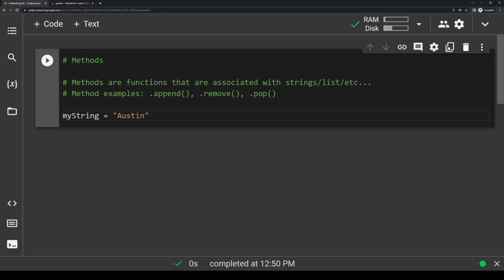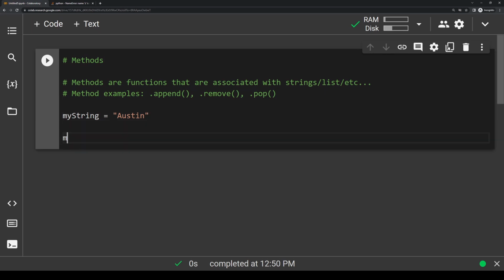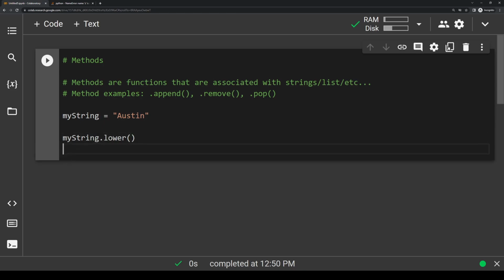So there's a string method called lower that puts all the letters of a string into lowercase. So if I call mystring.lower like this, and then I try and print out my string, we'll see if we run it, notice how there is still a capital A in the front and not all the letters are lowercase. This is because string methods do not modify the original string at all.